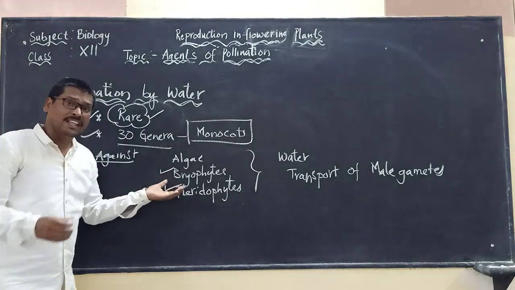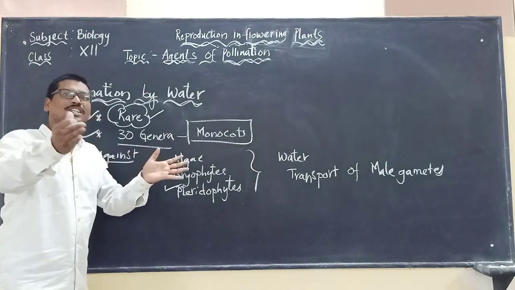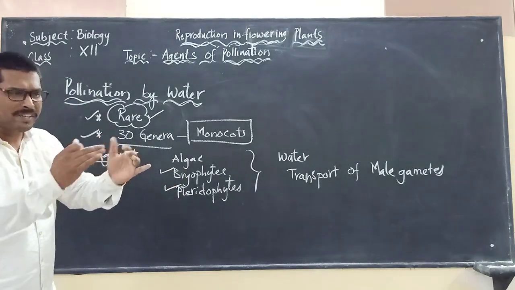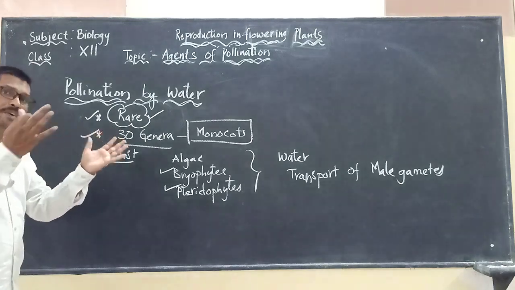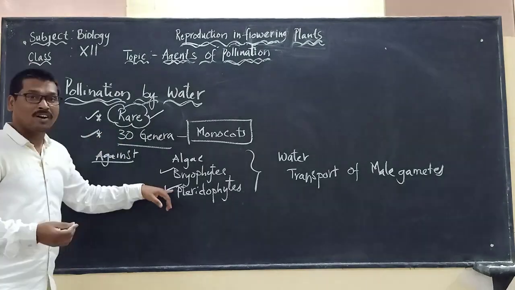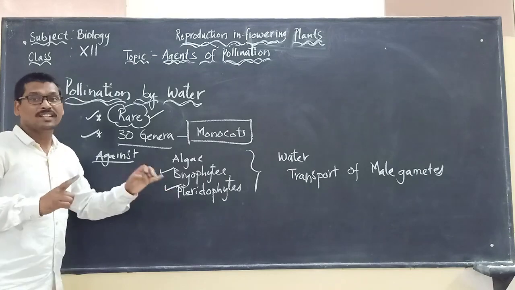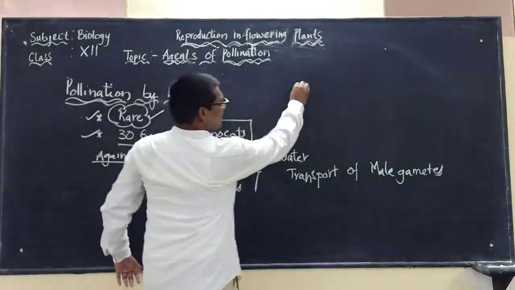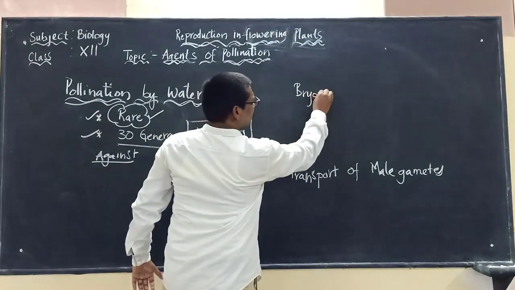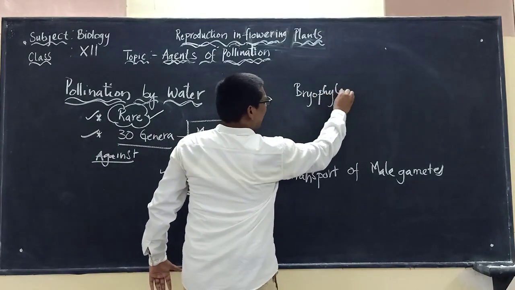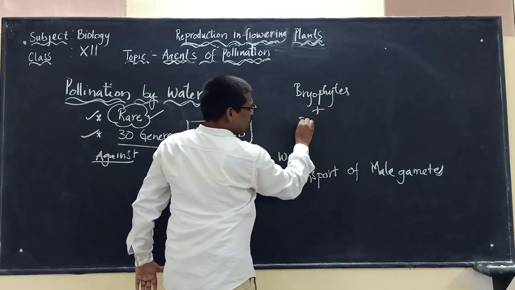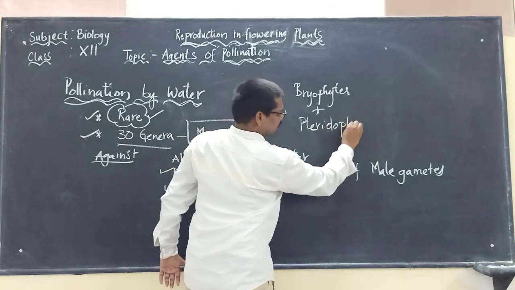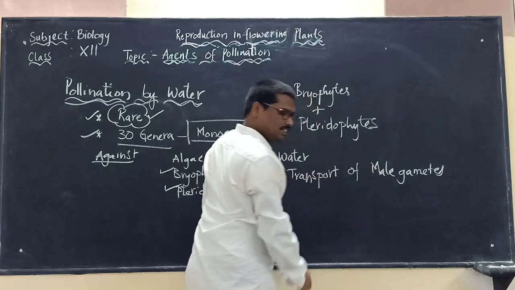It is believed that their distribution is limited. The number of these bryophytes and pteridophytes is limited, which means they are very few in number when compared with all the other plants. Why? Because both of them compulsorily require water for fertilization.